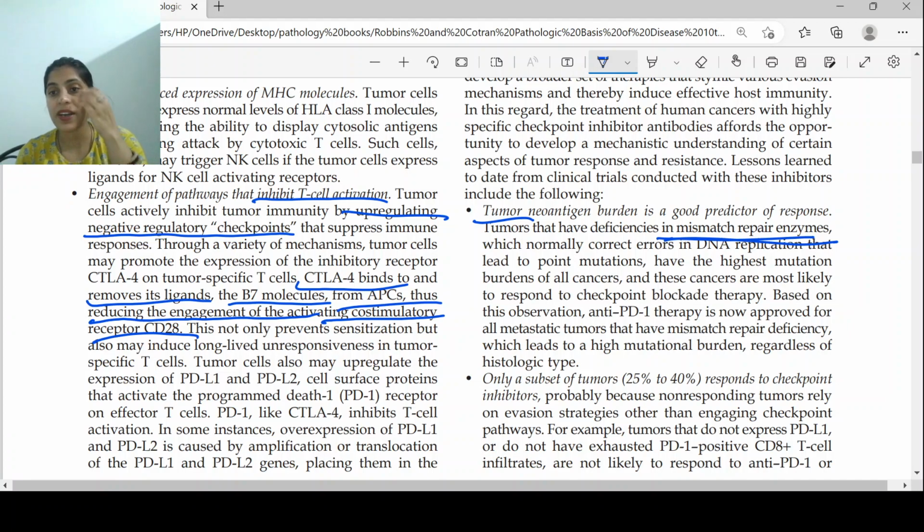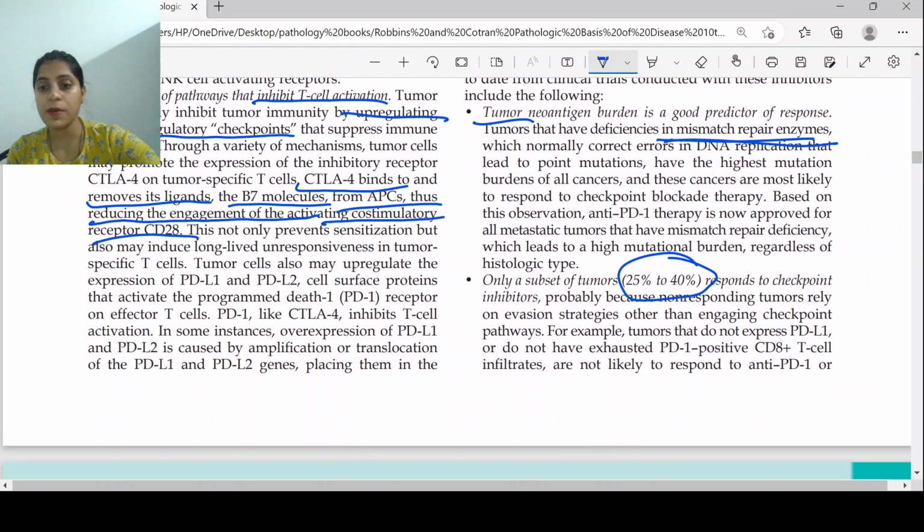These are more effectively killed because there are more antigen expressions. It is seen that if you are giving PDL1 inhibitors and CTLA4 inhibitors, not all the tumors are effectively killed. Only 25 to 40% of the tumors are effectively killed by these mechanisms, because there are other mechanisms by which these tumor cells escape immunity.